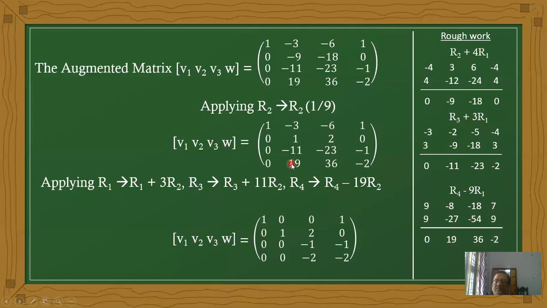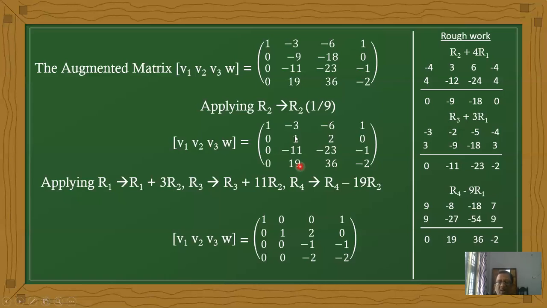Now here we have 1, and the remaining values are zeros. Exactly found. Next, take the second row, second element. Here we have 9 elements. Out of these 9 elements, if it is 1 in the second row, second column place, convert the remaining elements in this column, that means minus 3, minus 11, and 19, into zeros.